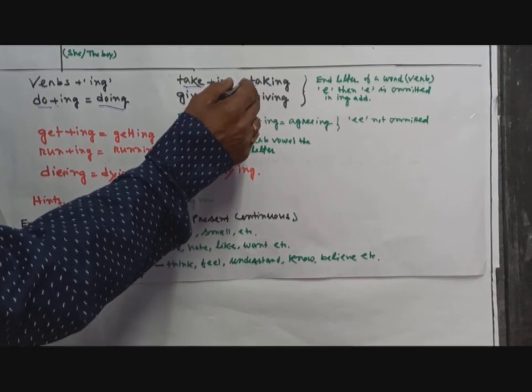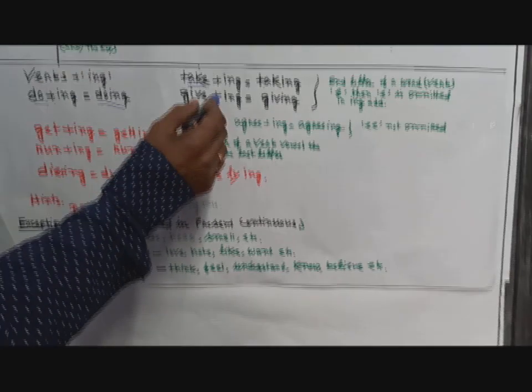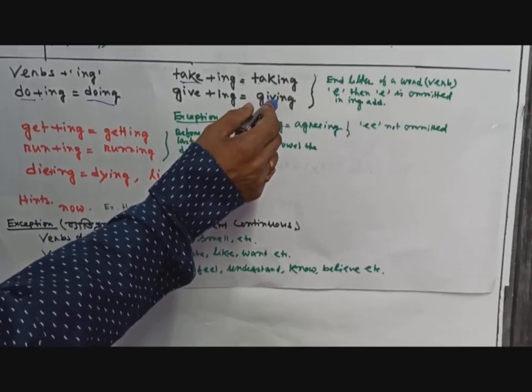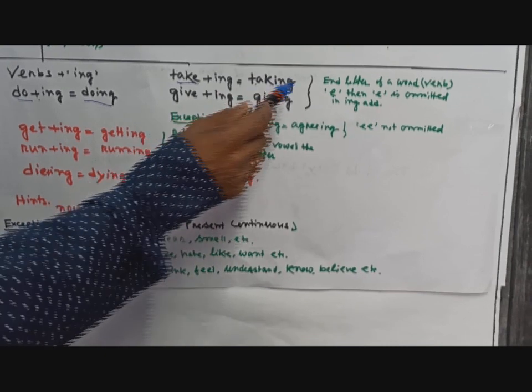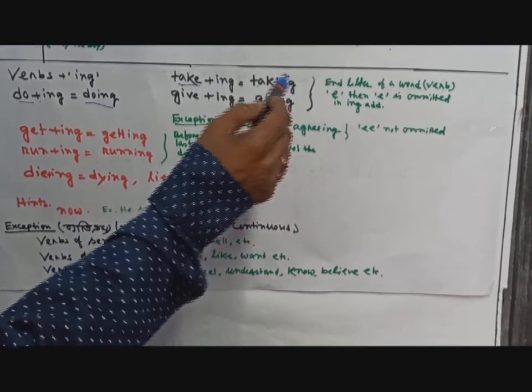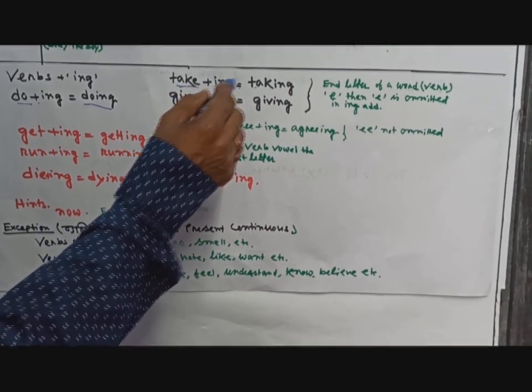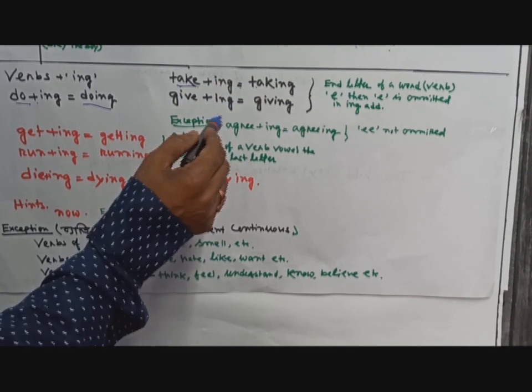The spelling will be T-A-K-I-N-G. In this way, give plus ing becomes giving. That means the rule is that if the end letter of a verb is E, then E is omitted after adding ing.